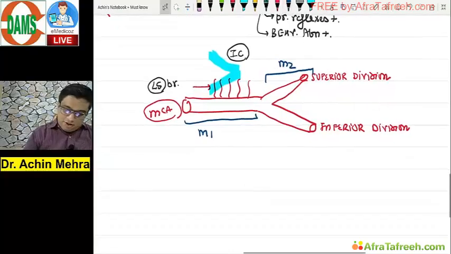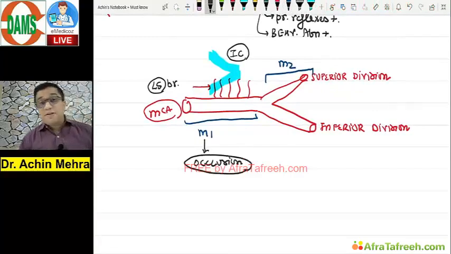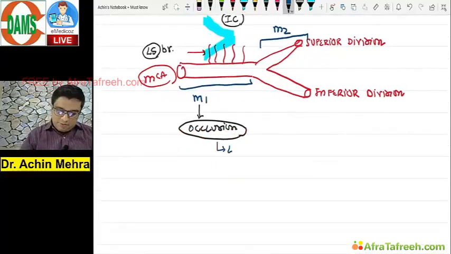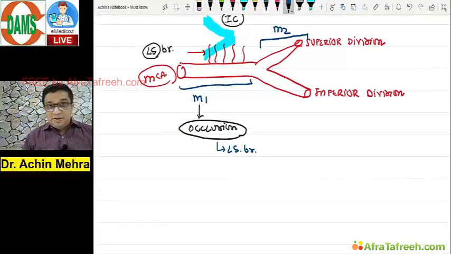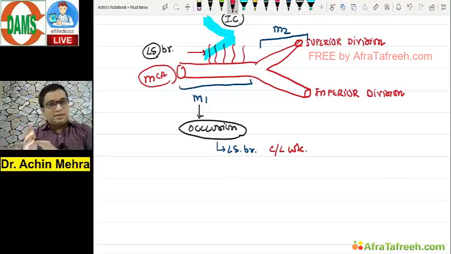Now if at all there is an occlusion in the M1 segment, what would be a deficit? Look at this now. Lenticulostriate branches are going to get involved in my patient, correct? Internal capsule, posterior limb, I hope you remember, corticospinal fibers pass through it, and my patient will come to me with contralateral weakness. One thing, very correct. No doubt on this.